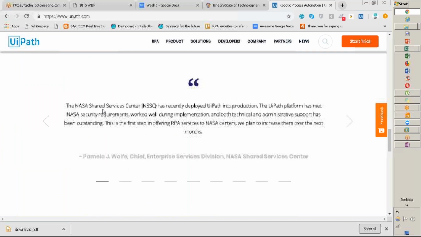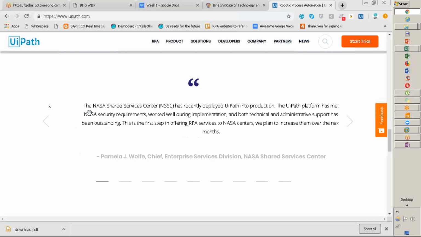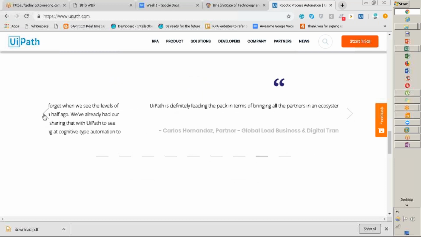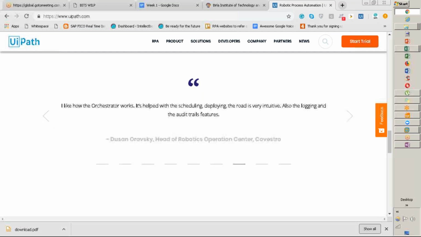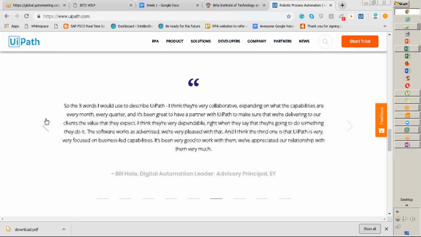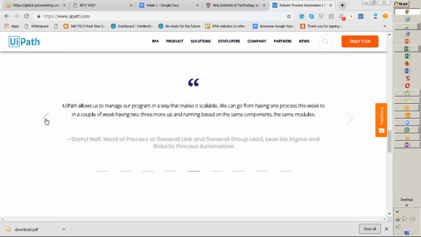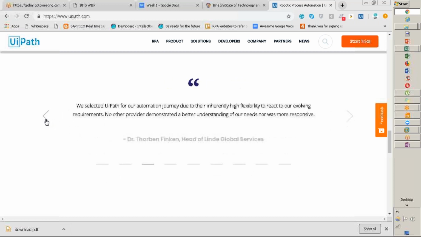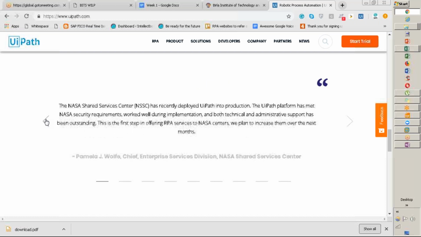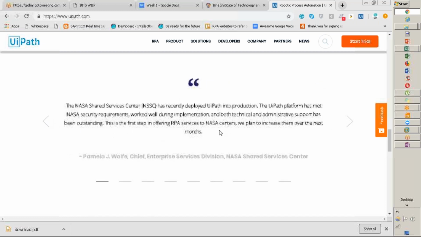Okay, so this is really incredible. I don't know, have I given any demo or pointers to you that NASA is also using UiPath? So just imagine if NASA is using it, how the security would be. Just imagine that. NASA will not use any tool unless it is really, really reliable and secure.